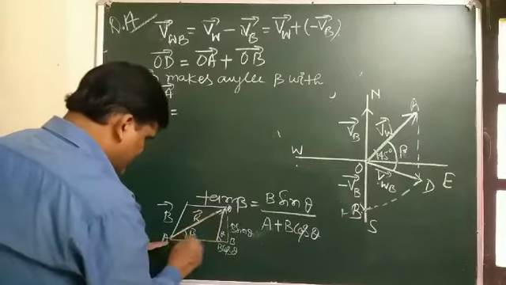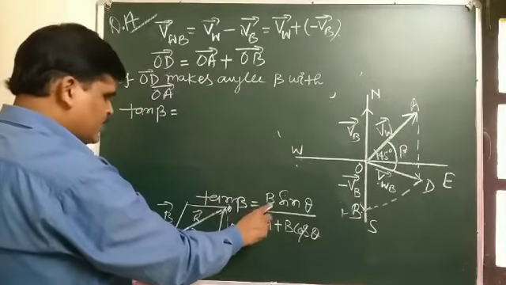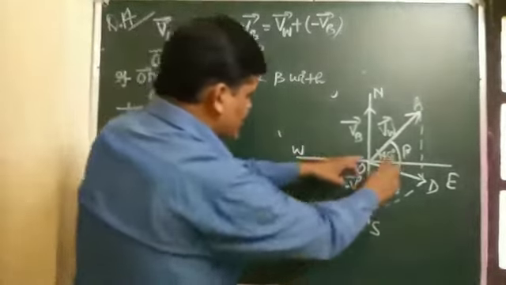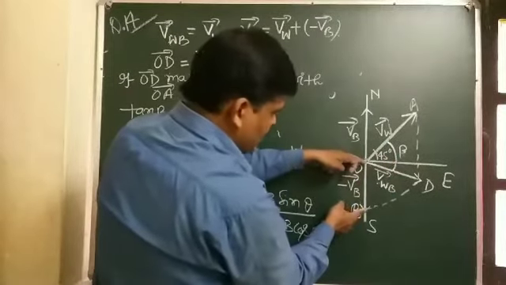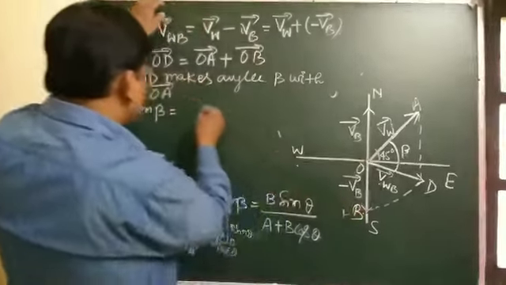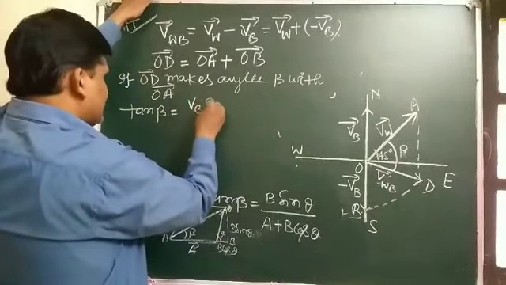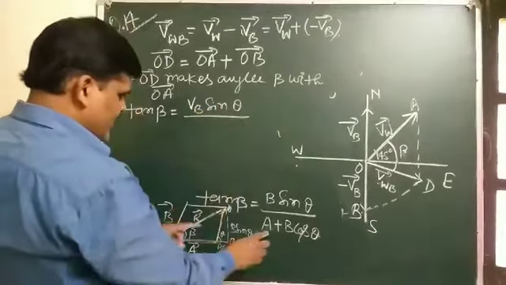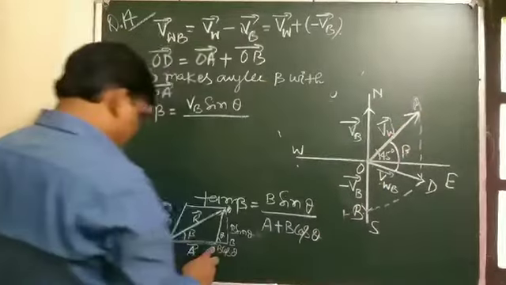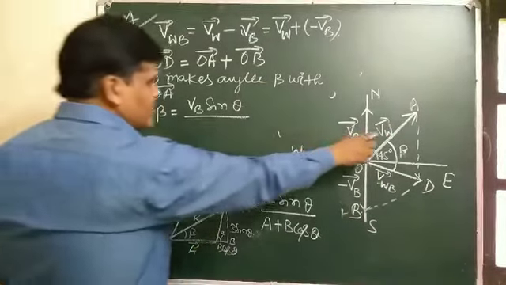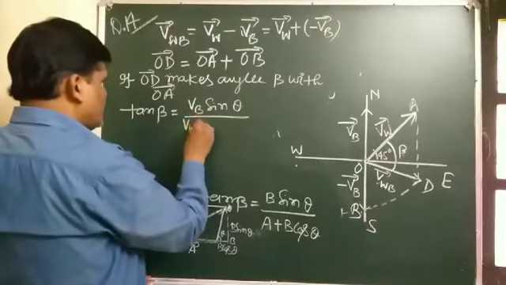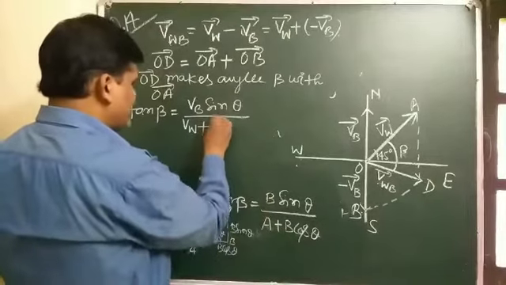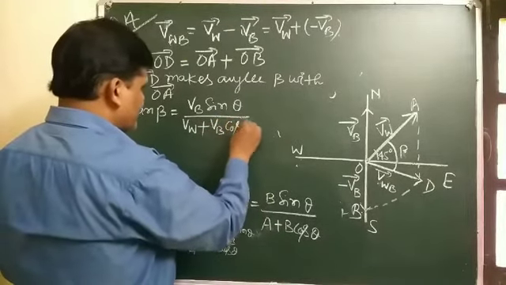In the formula, the numerator is b sin theta, so we have to take the magnitude of this. So we put VB sin theta, and for a, the vector from which the resultant makes an angle, that is VW plus VB cos theta.